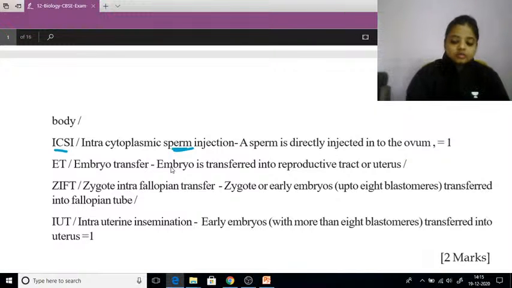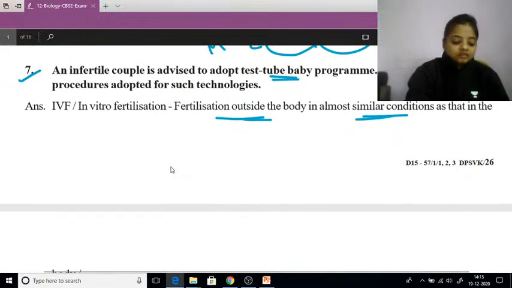Ma'am, explain the 7th one again. I am explaining the same, Dipanshu, that is what I am explaining.